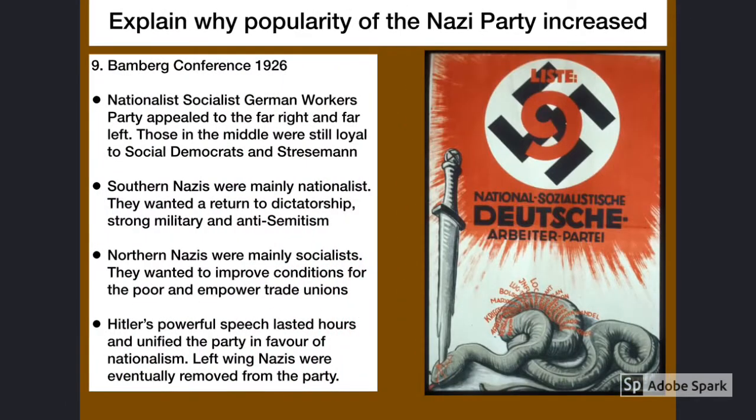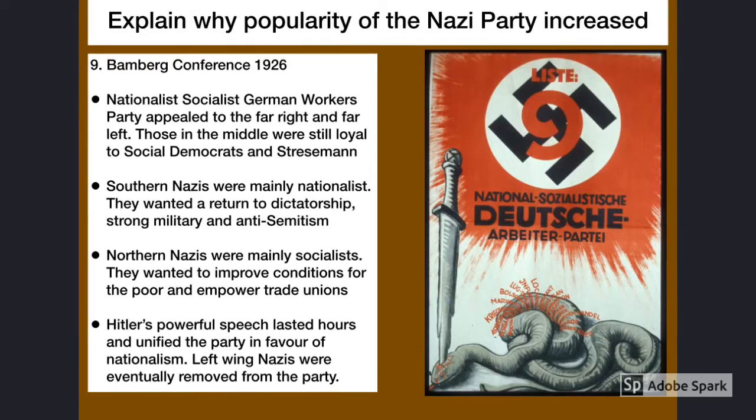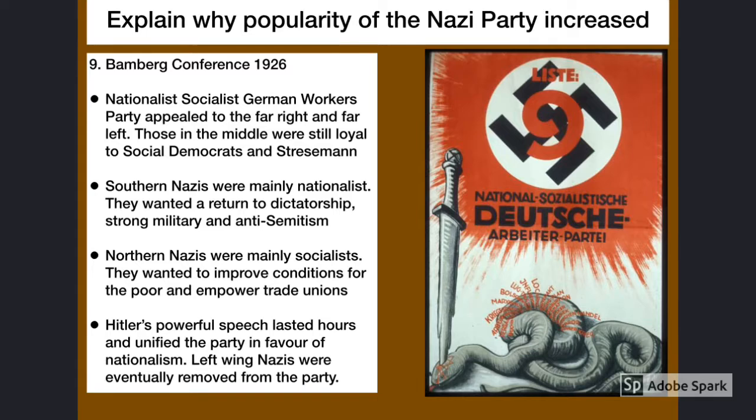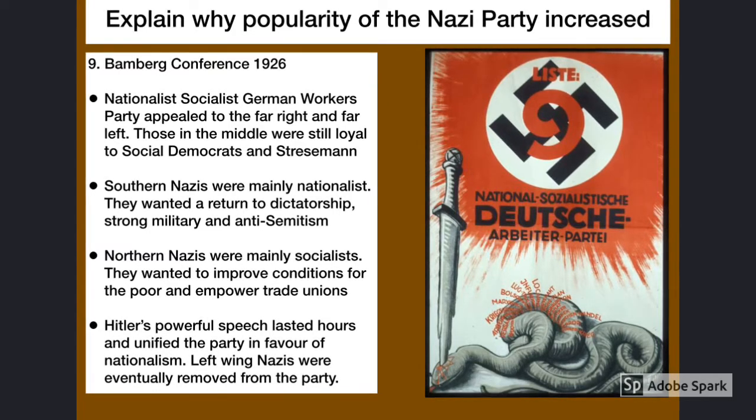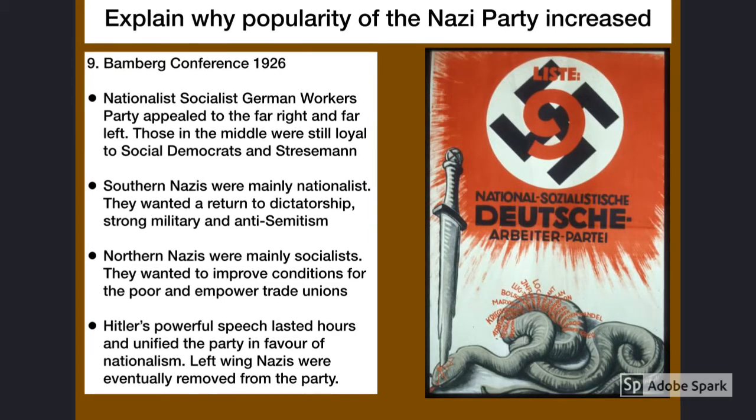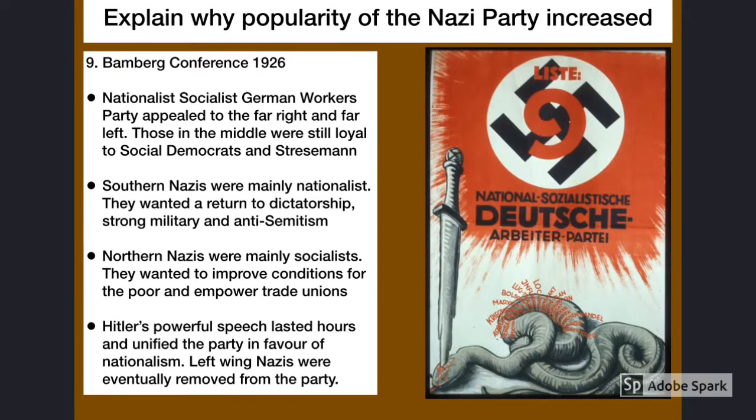The Bamberg Conference of 1926 is a turning point for the Nazi Party. The nationalists and the socialists within the party had very different ideas on who they should be appealing to. Hitler realised that a divided party would not only fail in elections, but they would also fail to run the government in a way that would create this 1,000-year Reich that Hitler had always dreamed of.